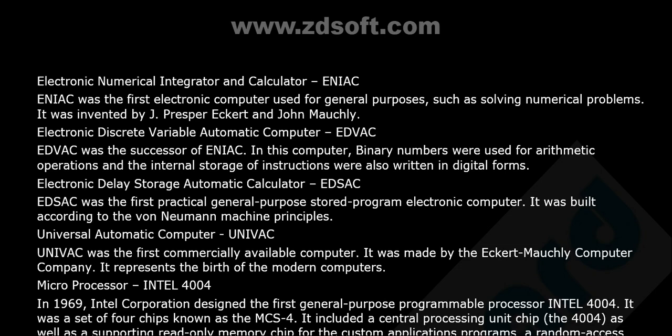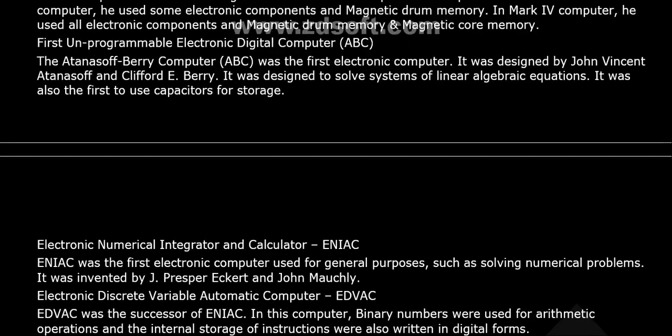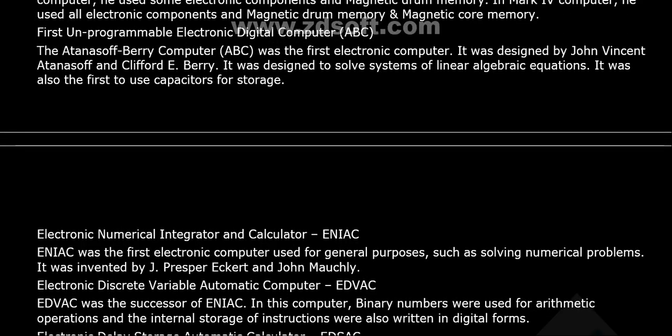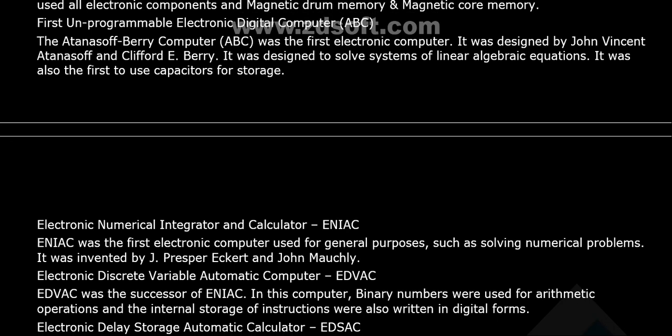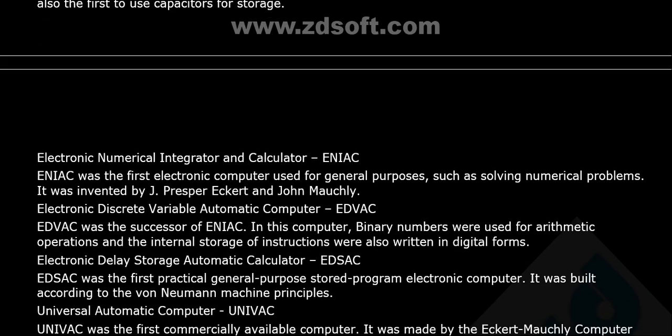ENIAC was the first electronic computer used for general purposes, such as solving numerical problems. It was invented by Presper Eckert and John Mauchly. What about ABC? It was designed to solve systems of linear algebraic equations. What does ENIAC do? It solves numerical problems and is also for general purposes. So that is the difference, I think.